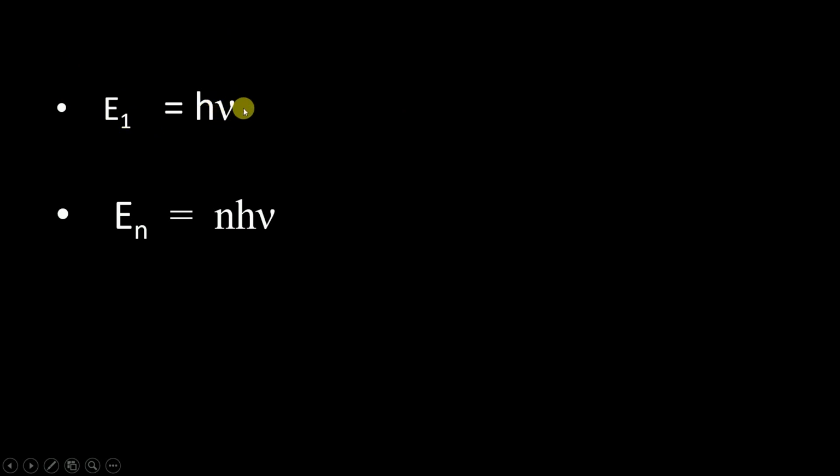So now I am making it clear again that the energy of one photon is h nu, and the energy of n photons is nh nu. Or you can say that the energy of one quanta is h nu, and the energy of n quanta is nh nu.